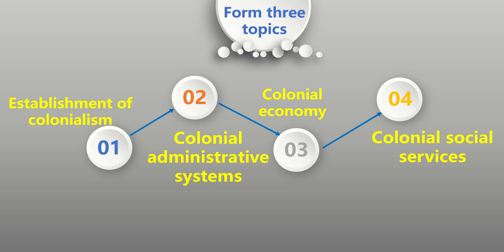Those forms explain how Africa developed and how life was before the establishment of colonialism. And in Form 3 up to Form 4, you are going to learn the colonial history of Africa, the colonial era.